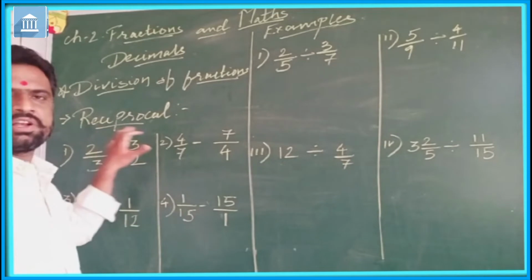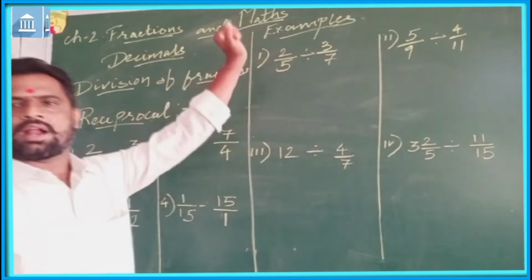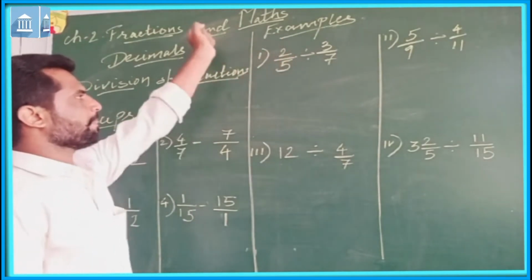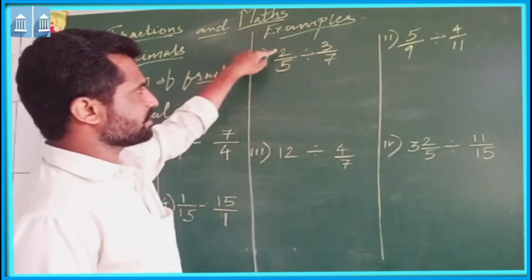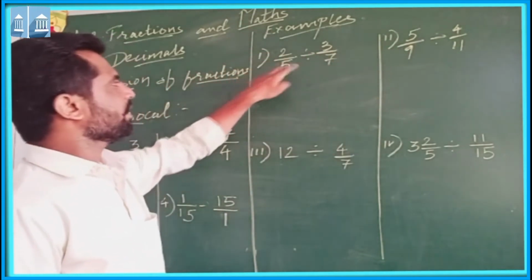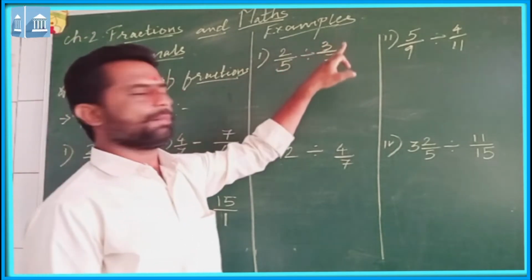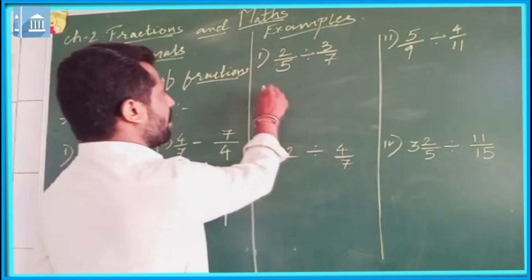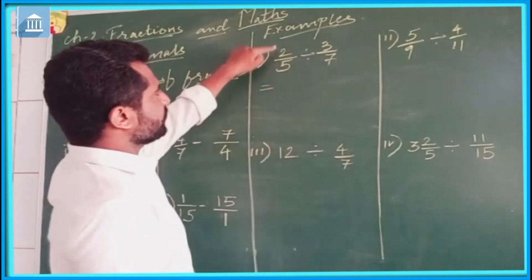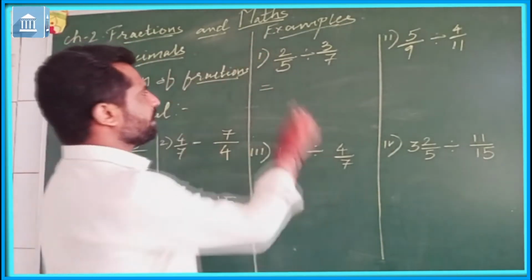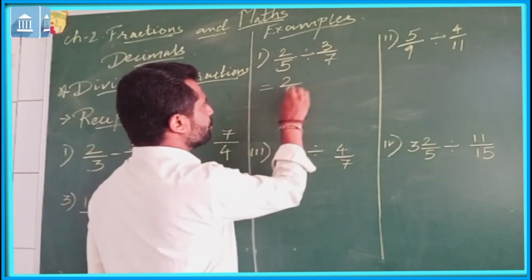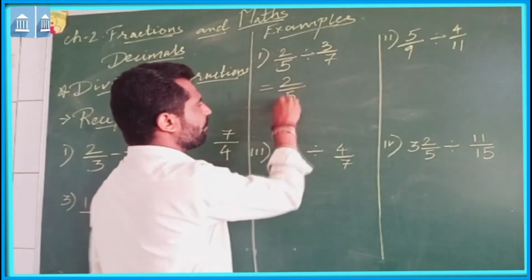Now how we will use this reciprocal in division of fraction? Let us understand by this example. Here the question is 2 upon 5 divided by 3 upon 7. Now how to solve it? The first fraction, that is 2 upon 5, will remain as it is, 2 upon 5.